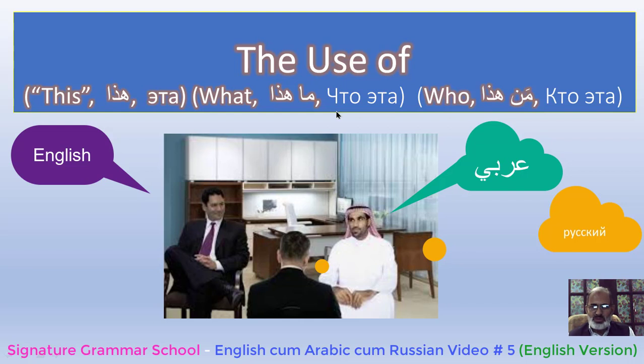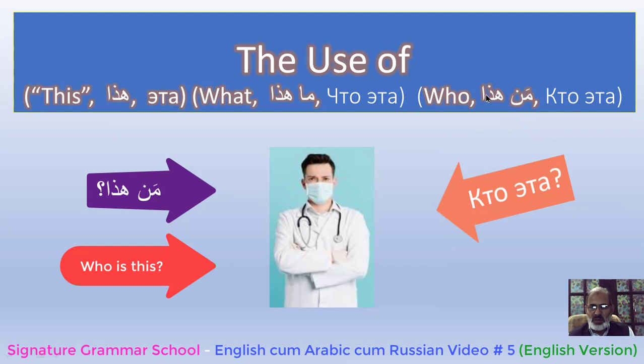Now there are two things. One is that, for example, when we ask about a human being having a life, for that we use in Arabic man haza, and in Russian we use kto, it's k, kto eta. In English we use who.